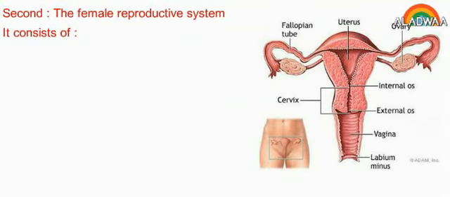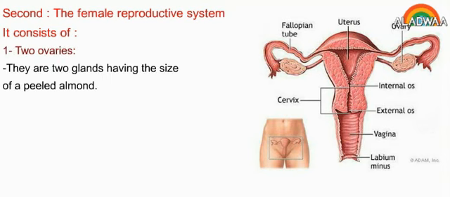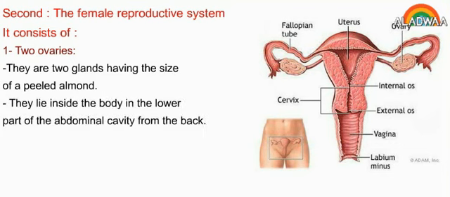Second, the female reproductive system. It consists of 2 ovaries. They are 2 glands having the size of a peeled almond. They lie inside the body in the lower part of the abdominal cavity from the back.